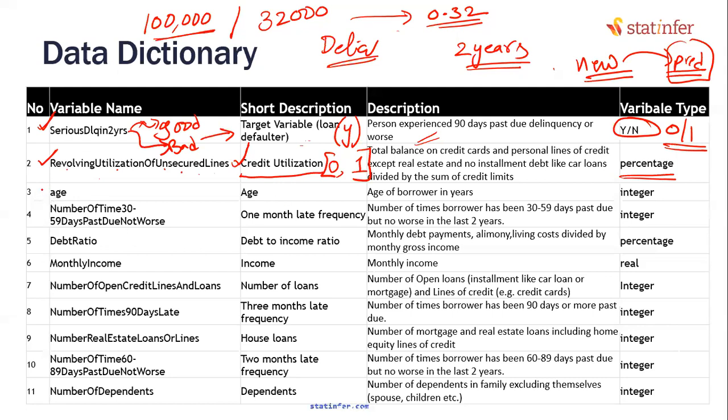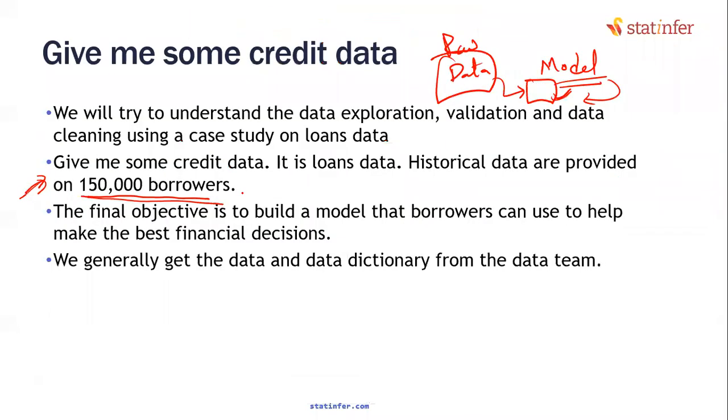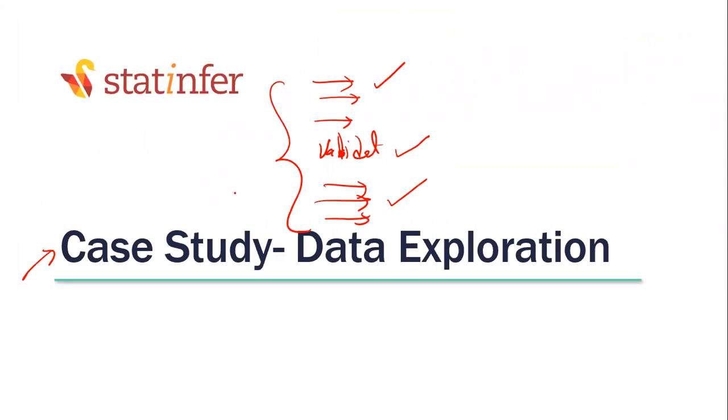Age is one of the variables. Age, there is no need to explain. Number of times 30 to 59 days past due, or in simple words, 1 month late frequency. Let me explain this variable in depth, which is an important variable.